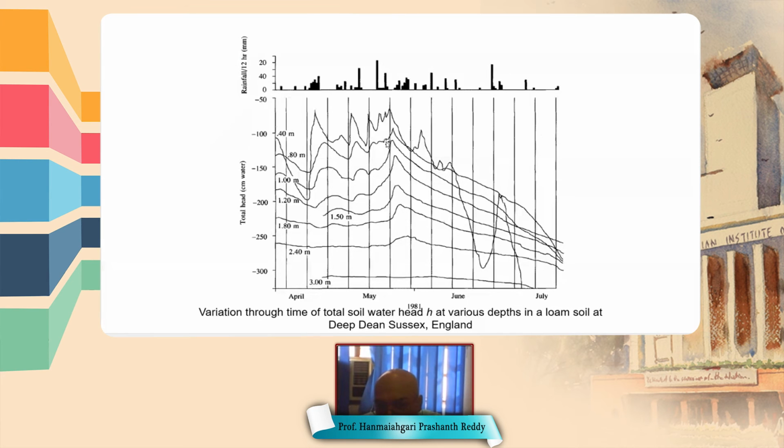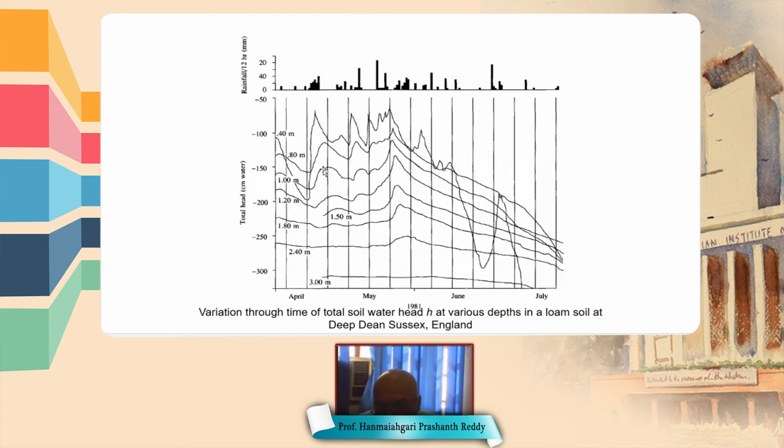Because water is flowing in the downward direction, which is shown by these soil water head curves. From the middle of May to July, the head is decreasing, therefore there is no water flow or decreased water flow.